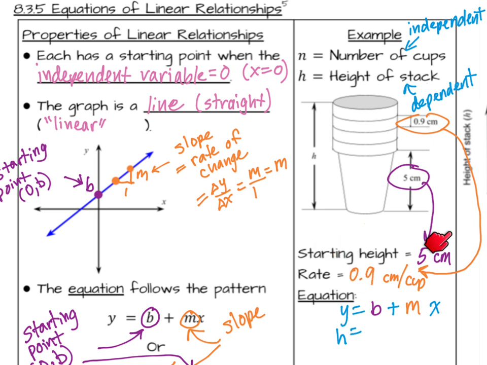B is my starting height, so that's going to be the 5 centimeters. I don't need the units, just 5. M is my slope, or rate, so that's going to be 0.9. And x is going to be my independent variable, so in this case, that's going to be n. So my equation is h equals 5 plus 9/10 times n.